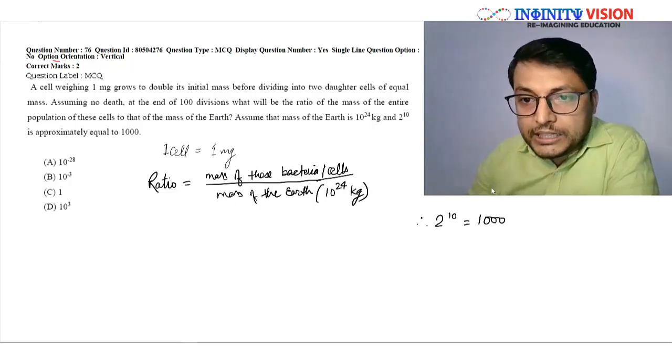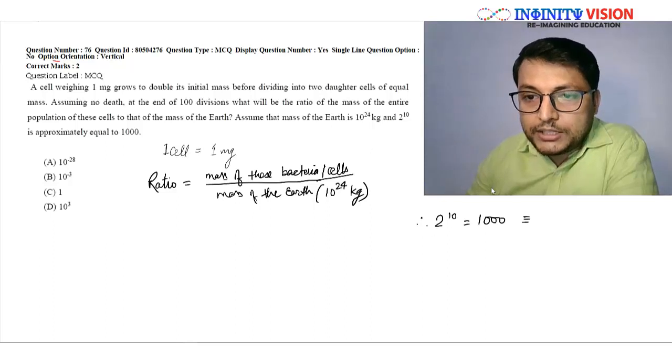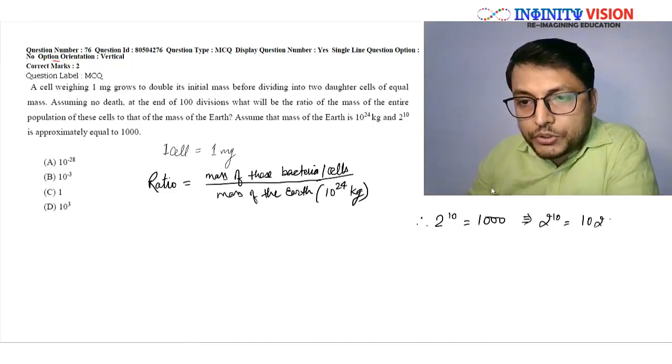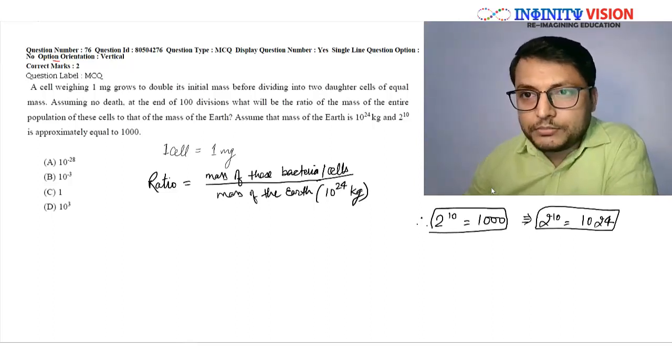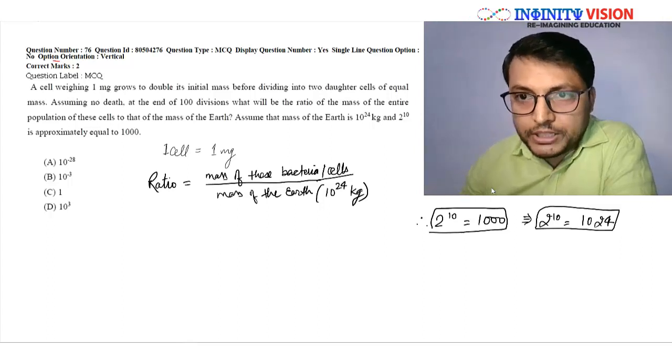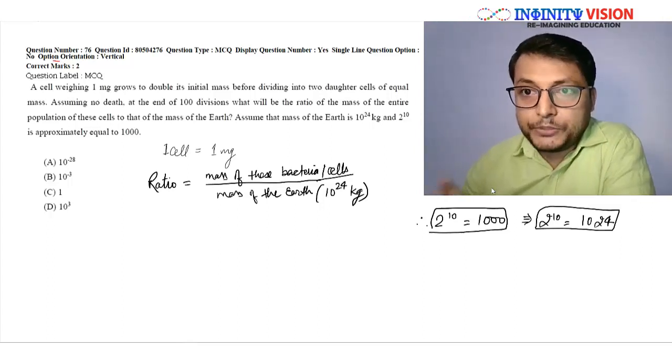In reality, 2 to the power 10 is equal to 1024, but this question is asking us to use the value of 2 to the power 10 as 1000. So again, a rounding off. We will use this for the calculation in this particular problem.